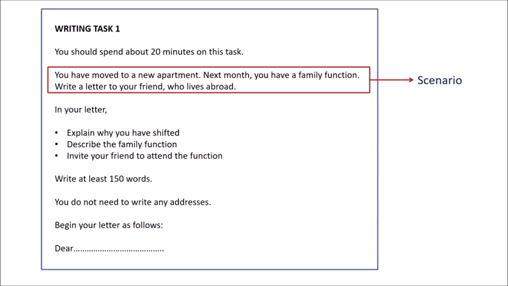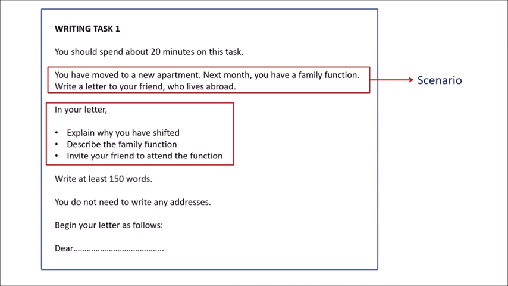Now let's first read out the question statement. It says, you have moved to a new apartment. Next month you have a family function. Write a letter to your friend who lives abroad. The question statement clearly indicates that it's an informal letter. The scenario is you have a family function at your new apartment and you need to invite a friend who lives abroad to the function.